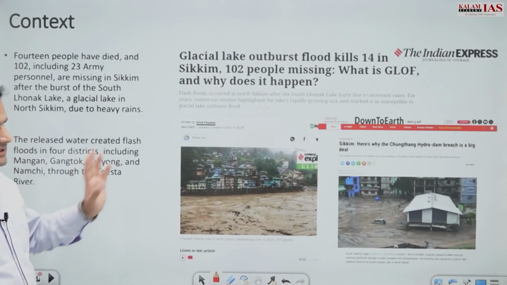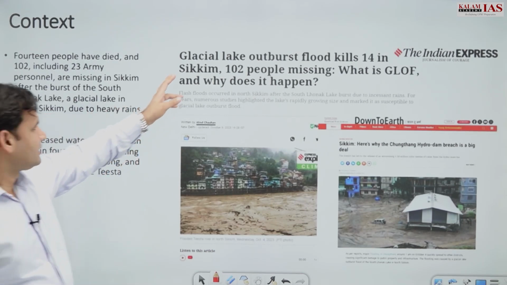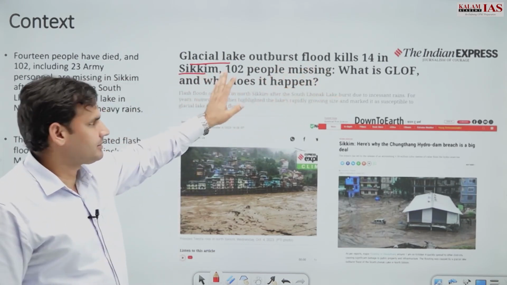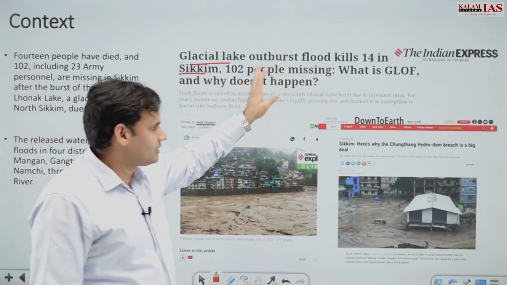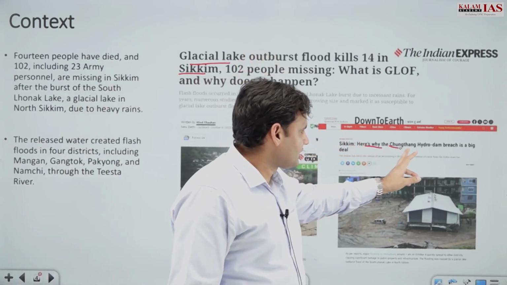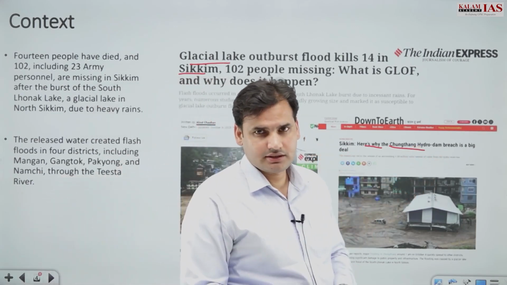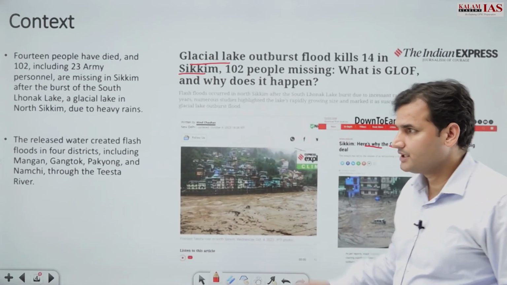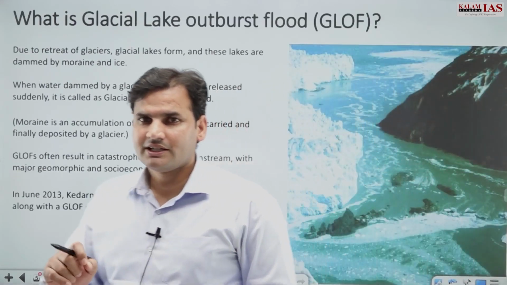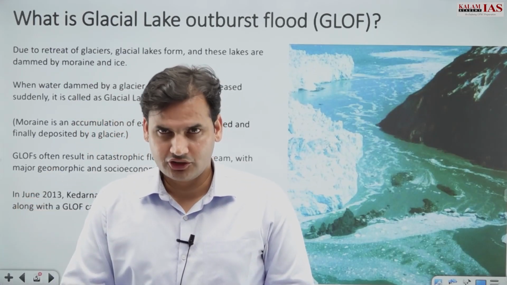So what is the context? The context behind this particular news is: glacial lake outburst flow kills 14 in Sikkim. Right. So it was there in Indian Express: Here is why Chongthang hydro dam breach is a big deal. Right. So let us see about GLOF. First of all, what do we mean by GLOF? That should be very much clear.